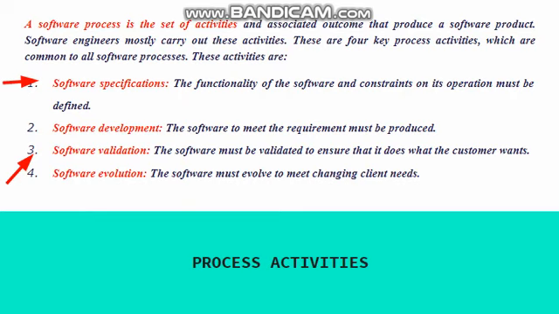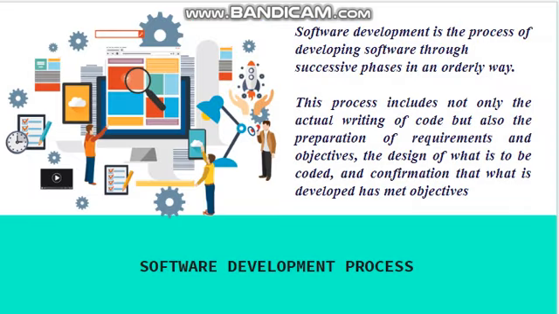These are the 4 processes: software specification, software development, software validation and software evolution. All these are nothing but the software process. Hope it is clear now. Hope you understood what a software process is. So let us go to the next point, that is the software development process.